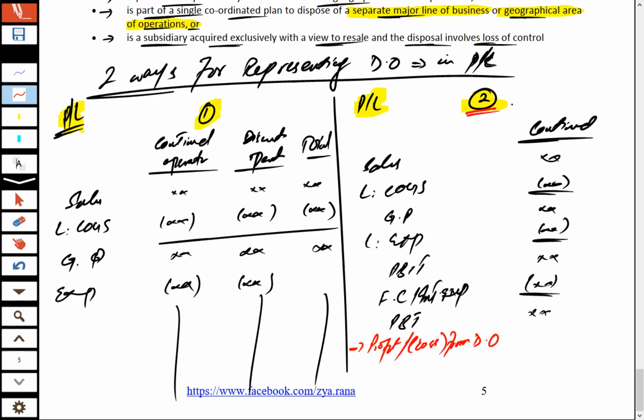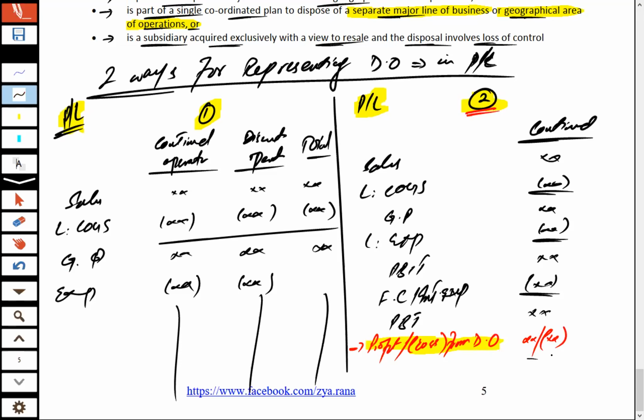In method 2, for representing discontinued operations, separate columns are not required. You can prepare a one-column P&L as you normally prepare, but after the profit before tax, you need to add one line item that represents the profit or loss from the discontinued operations. If it is a profit, that will be added over here, and if a loss, that will be deducted over here.